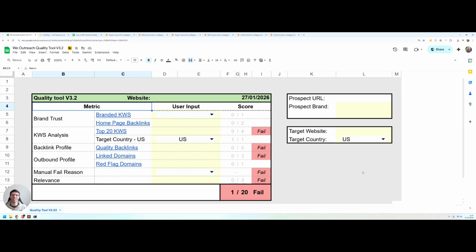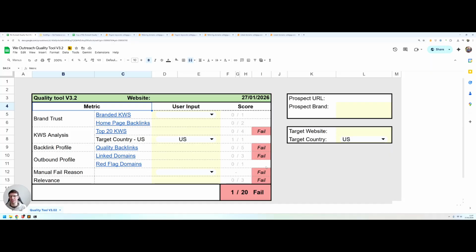That's what we've built at WeOutreach, and I have found our set of metrics to be much more effective. So in this video, I'm going to run through those metrics and I'll give you access to our tool that we use to judge the quality of every link that we build so that you can use it yourself for free and make sure that you only invest in impactful links from now on. Let's get to it. So this is our quality vetting tool on the screen in front of me now.